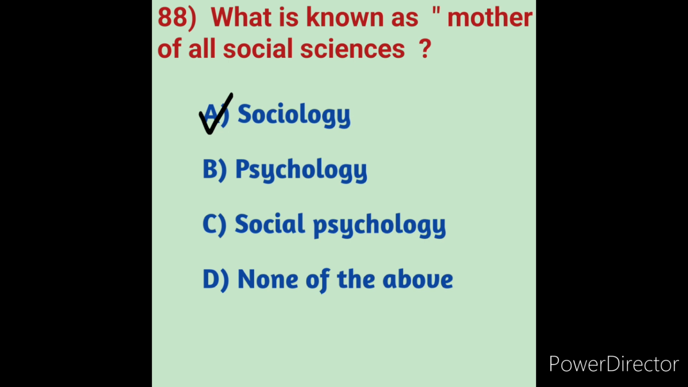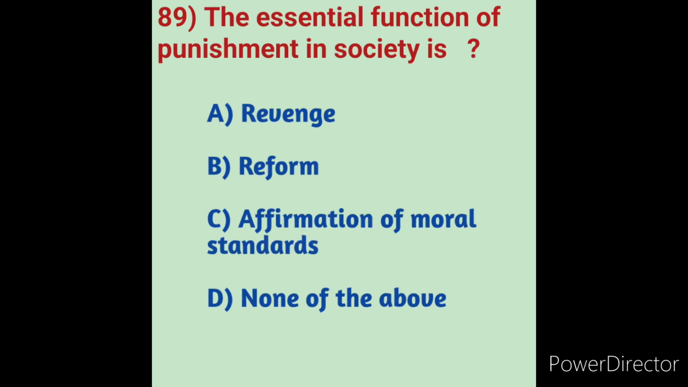Next we will move on to question number 89. The essential function of punishment in society is. We will see the options: option A revenge, option B reform, option C affirmation of moral standards, option D none of the above.